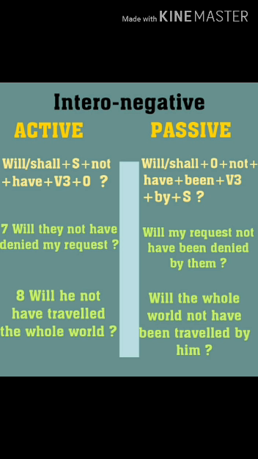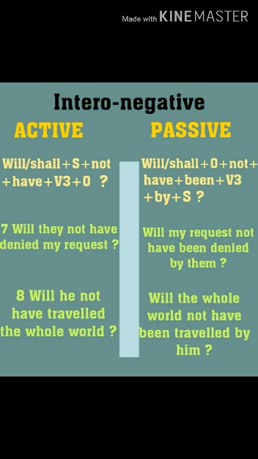So let us have these type of sentences to understand this rule. First is, will they not have denied my request? Denied means refused. Here our object is my request. My request on the passive side will become subject. Will my request not have been denied by them? They will change into them.